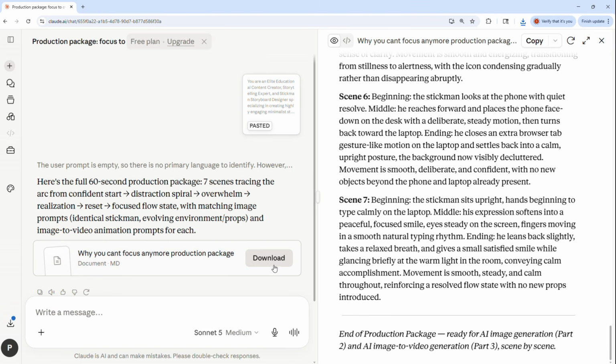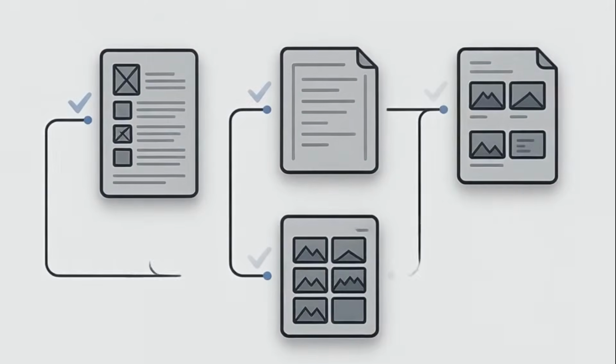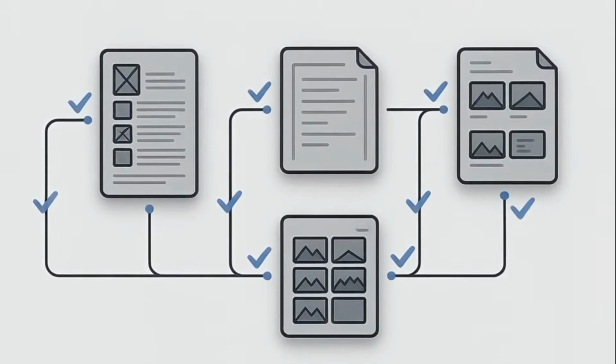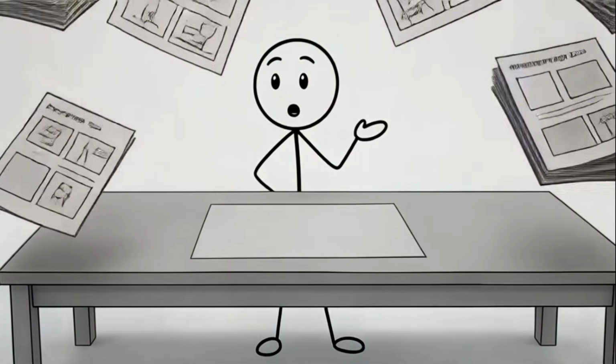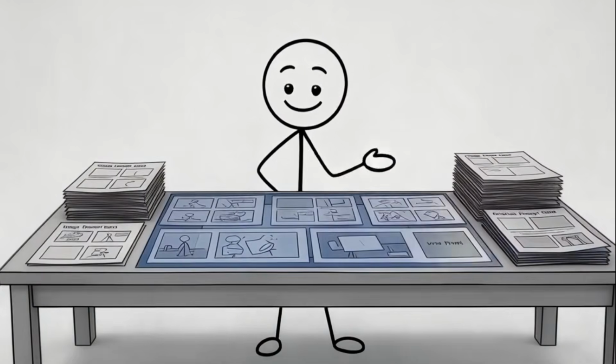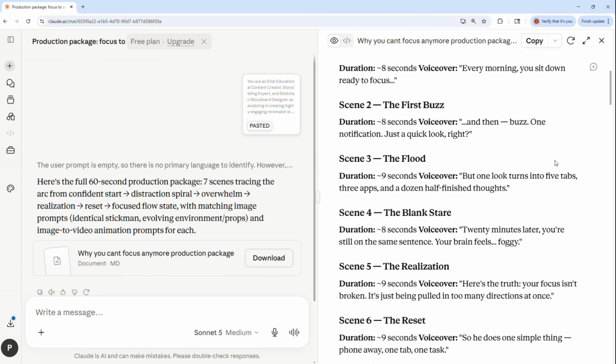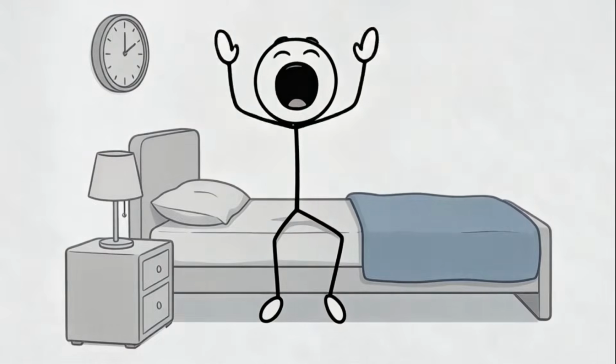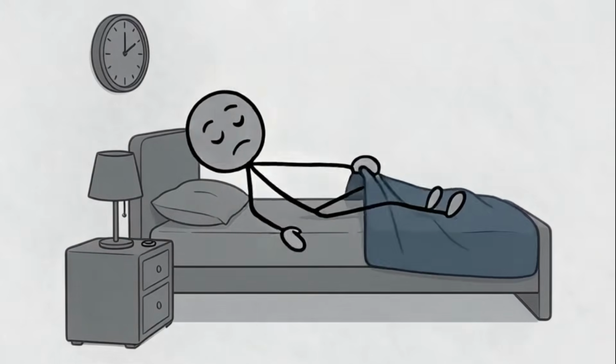You can then download the entire script or copy and paste it into your text editor. Instead of planning every scene yourself, your entire production workflow is already mapped out. By this point, we already have something most beginners spend hours creating manually. A complete story blueprint. Now, let's bring the Stickman character to life.